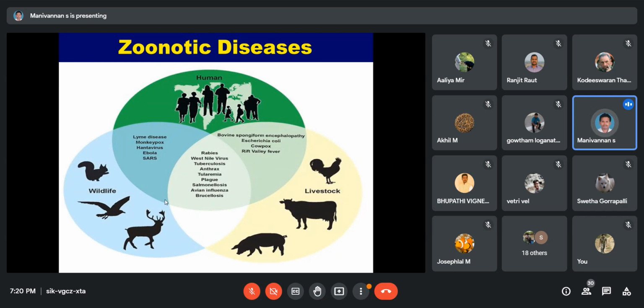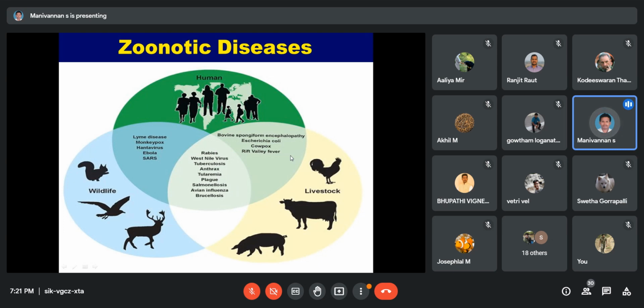Some diseases, for example Lyme disease, monkeypox, hantavirus, Ebola, and SARS viruses, are related to wild animals and humans. Some diseases, for example bovine spongiform encephalopathy, Escherichia coli, cowpox, and Rift Valley fever, are between humans and livestock or domestic animals. But rabies, West Nile virus, tuberculosis, anthrax, pneumonia, salmonellosis, and avian influenza are interconnected to wild animals, domestic animals, and humans. I will explain them one by one, just a one-line introduction for each disease.